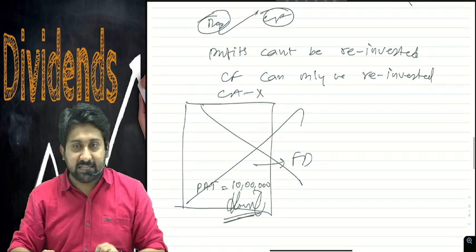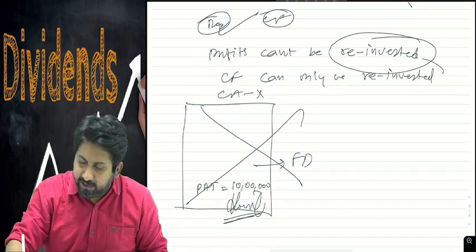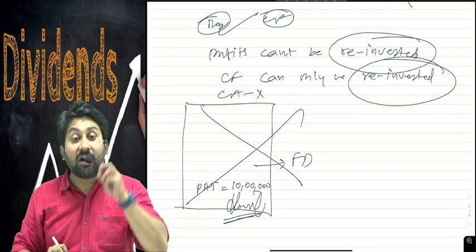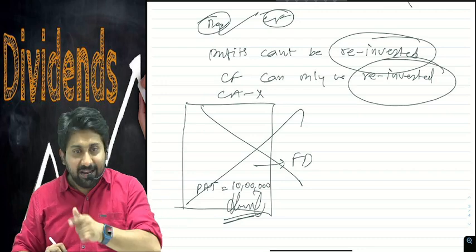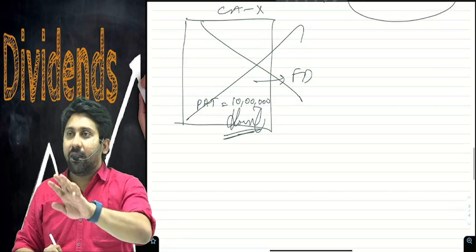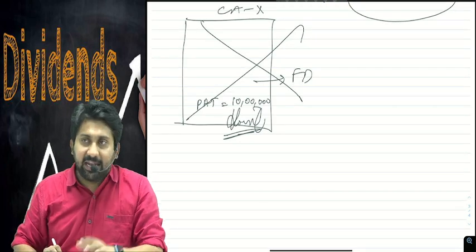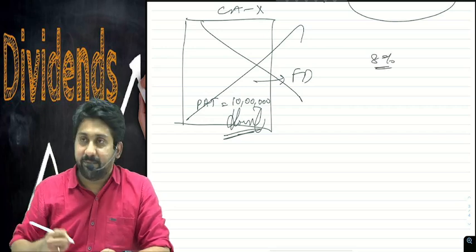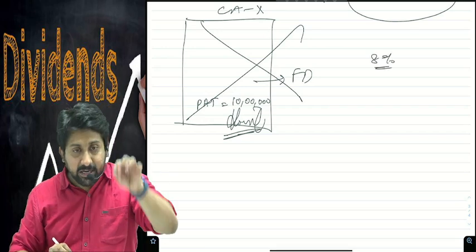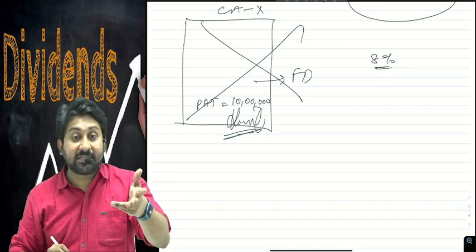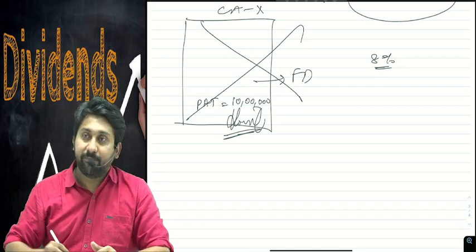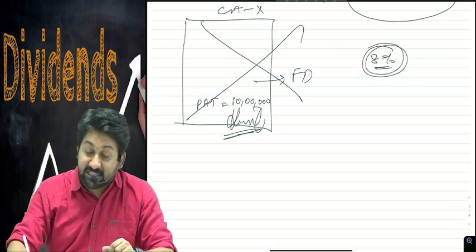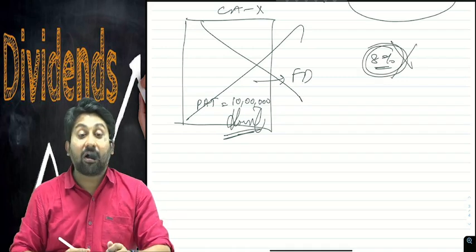Now the question arises, sir, why are you concentrating on this reinvestment? A question arises or not? Profits can't be reinvested. Why reinvestment? Listen carefully. I will go to LIC. The LIC person will tell you to take a home loan at the rate of how much percent? 8%. Or put in this particular deposit. Banks and chit fund companies will also tell you, put in this chit fund, you will get 8% return. In this, a lot of scam will be there. What scam will be there?